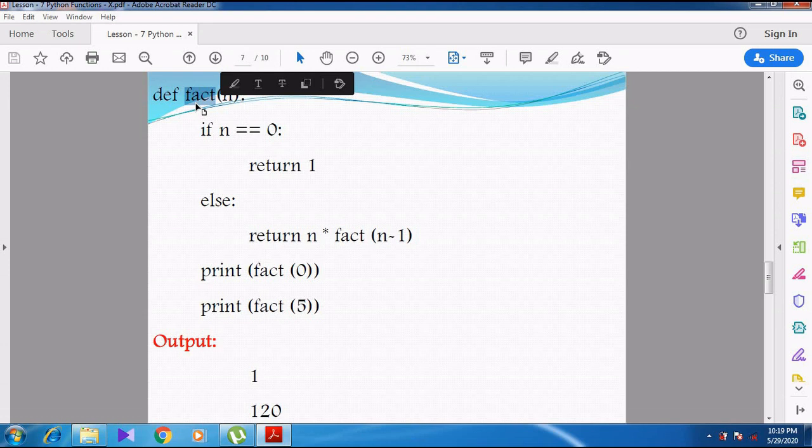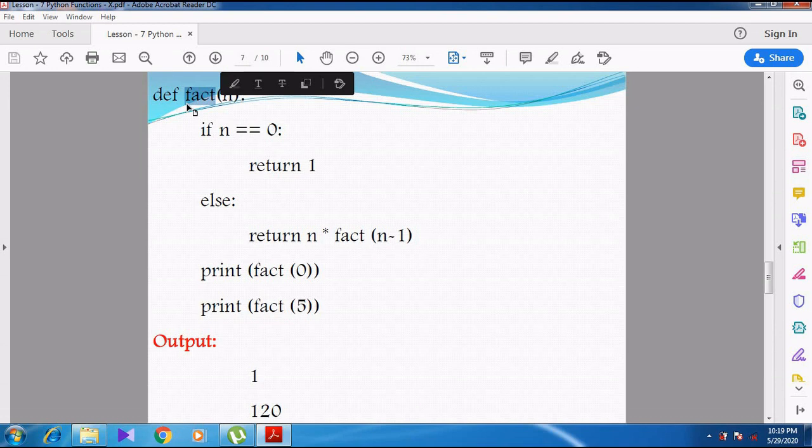Right. You know about factorial. You might have studied it in maths, in the lower classes itself. Whenever the teacher asks you to find out the value of 3 factorial, how will you find it? 3 into 2 into 1. So 3 into 2, 6. 6 into 1, 6. So the value of 3 factorial is 6.